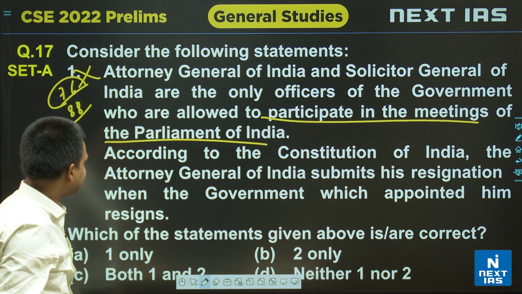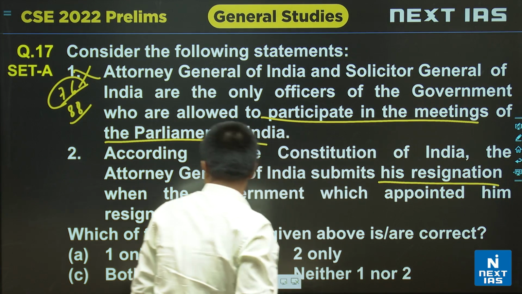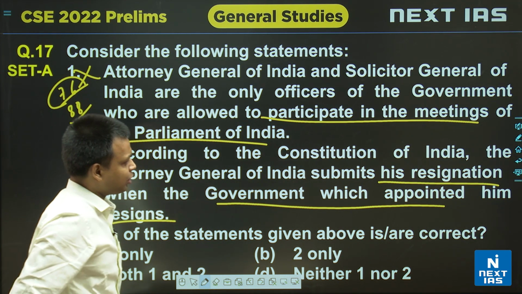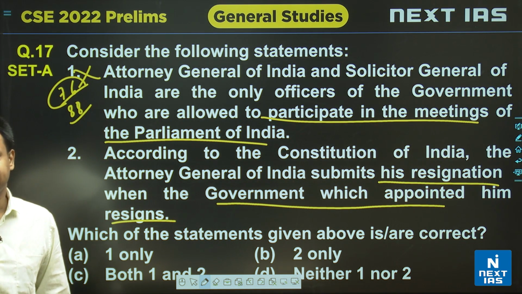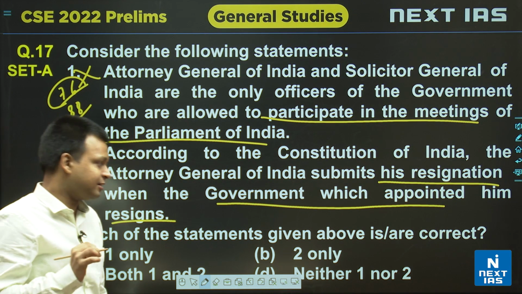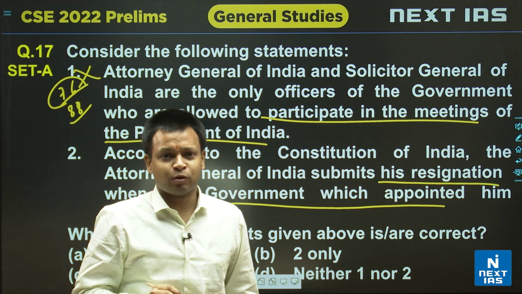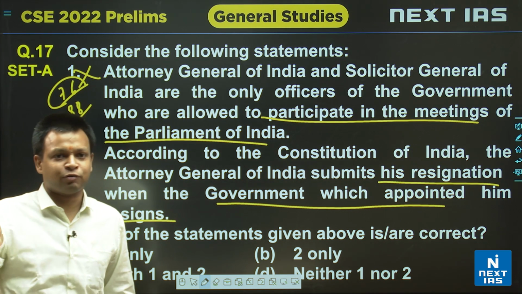According to the Constitution of India, the Attorney General of India submits his resignation when the government which appointed him resigns. Now, if you look at Article 76 of the Constitution, which provides for the Attorney General, what does it say? It very clearly says that the Attorney General holds his office during the pleasure of the President. Okay. Now, the pleasure of the President is dependent upon whom? It is dependent upon the Council of Ministers.